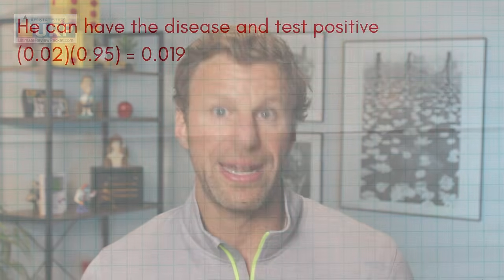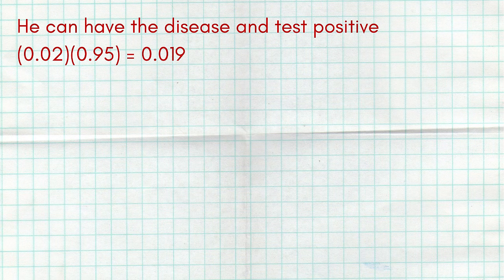So first, a man can have the disease, 2%, and the test comes back positive, 95%. So just follow that through, 0.02, have the disease, and then there is a positive result, 0.95, and we get 0.019. Once again, why are we multiplying? Because I'm using the word and, and means multiply. And you can always multiply when you see the word and, as long as you think conditionally. That 95% is on the condition of the 2% happening first. That's why I had to write it that way.